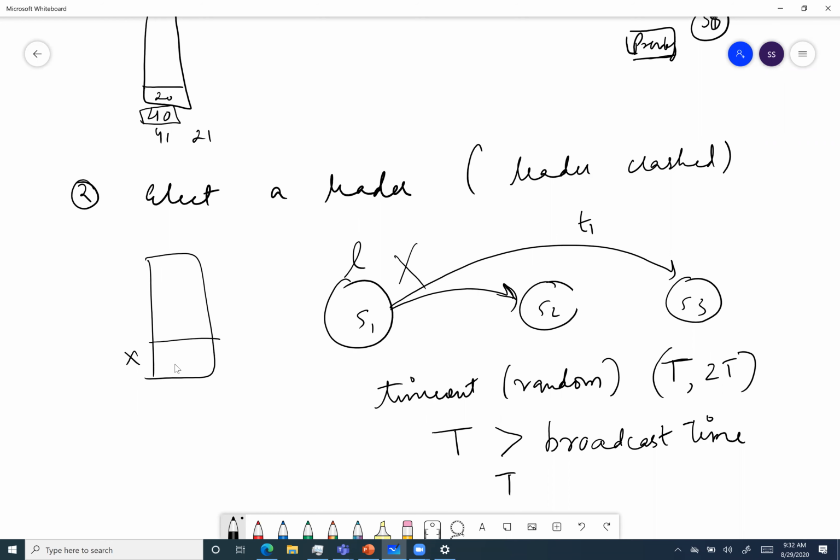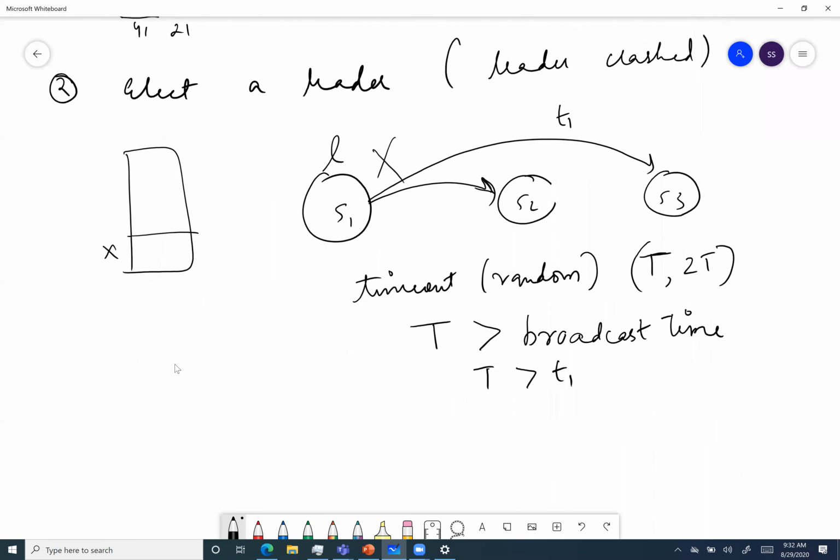This t should always be greater than t1, because my leader is sending these heartbeats as well, which take t1 time. And if my S2 and S3 time out before the t1 time, there is a high chance that they will always time out even if the leader is alive. If I'm not clear on this, please feel free to ask.